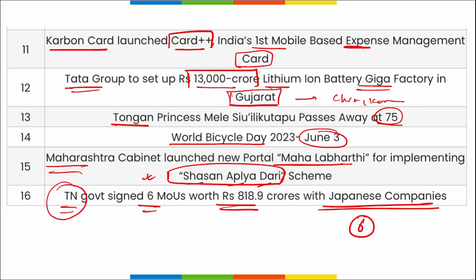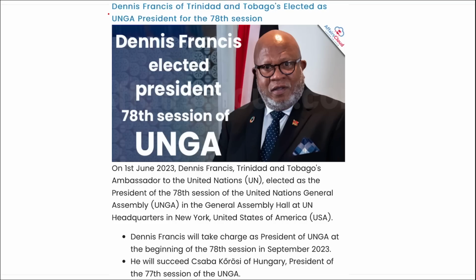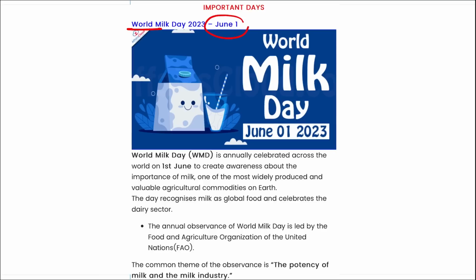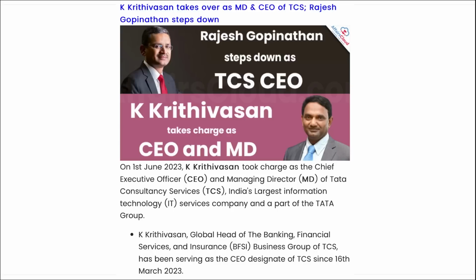Correct? So friends, let's move to the revision part now. First, Dennis Francis. Dennis Francis has been elected as the UNGA president for the 78th session, as you can see him in the picture. Next, World Milk Day is observed on 1st of June, and the theme here is the potency of milk and the milk industry.